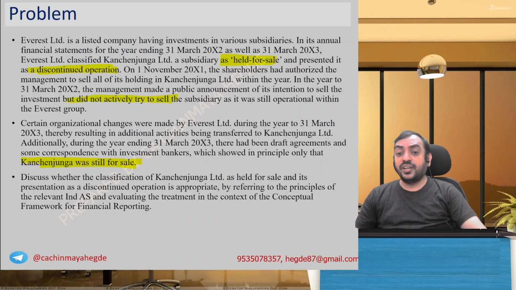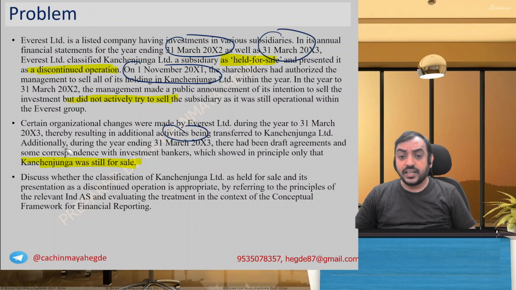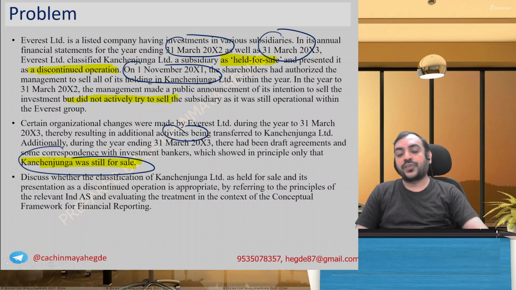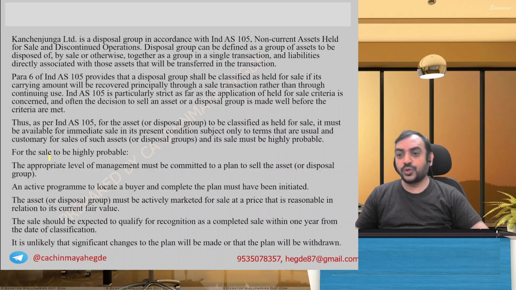So you started in 2001. March 31st 2002 happened, still not sold. 2003 happened, still not sold. But as on this date, it shows that it is still for sale. So what is the proper conclusion? Let's quickly go through it.